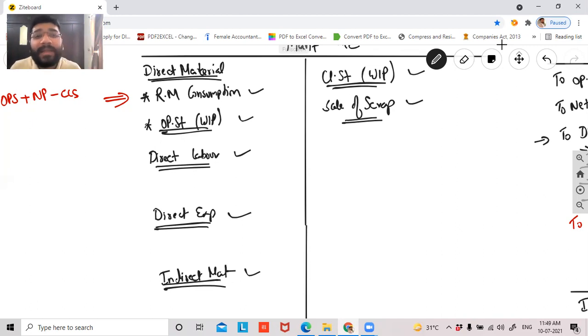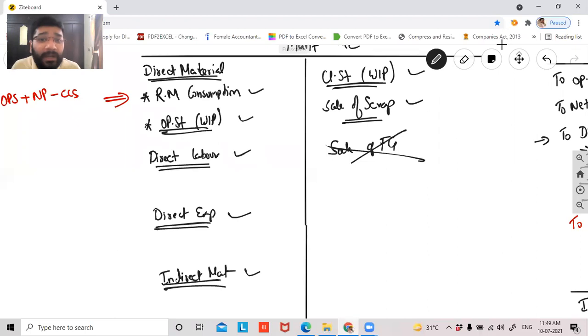Now, guys, what will be the end result of the manufacturing account? For the trading account, we get the gross profit or gross loss. For the P&L account, we get the net profit or net loss. What are we getting for the manufacturing account? Are we getting manufacturing profit or loss? No. The end result of the manufacturing account is to calculate your cost of production. How will you get your manufacturing profit when you have not recorded the sale of finished goods? The sale of finished goods, as per the rule, has to be taken to the trading account.